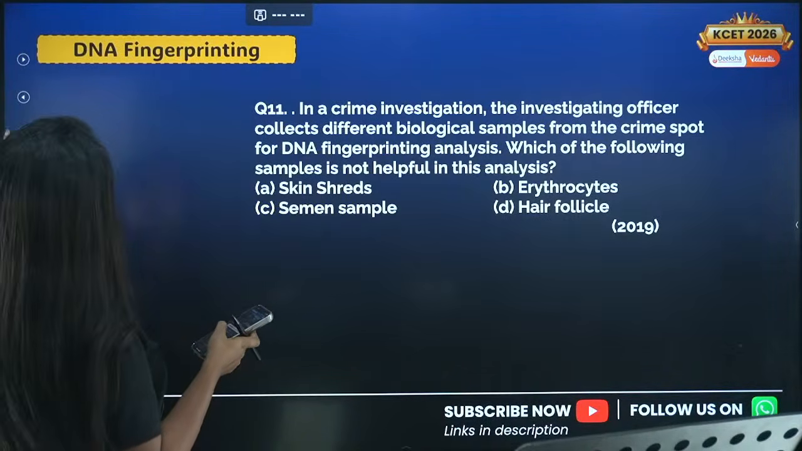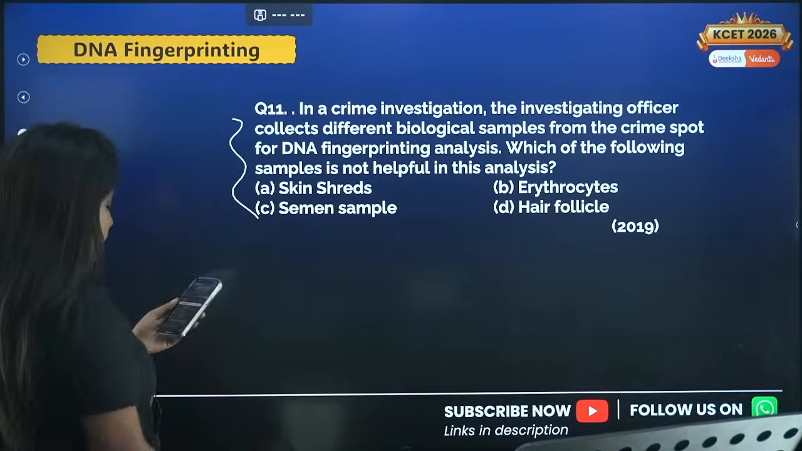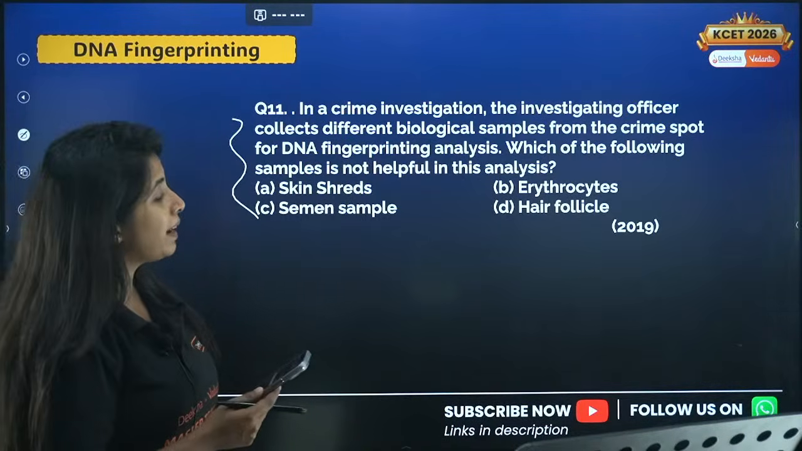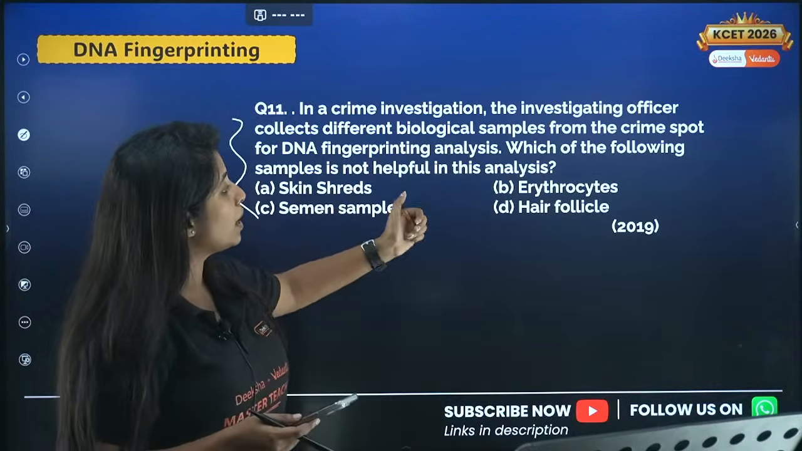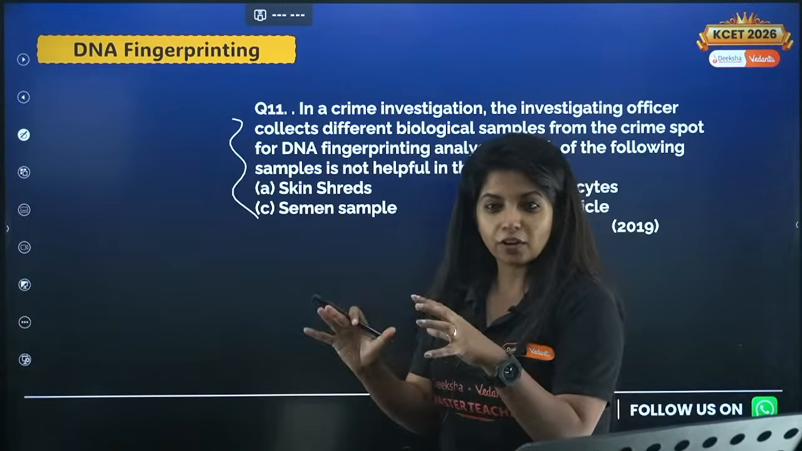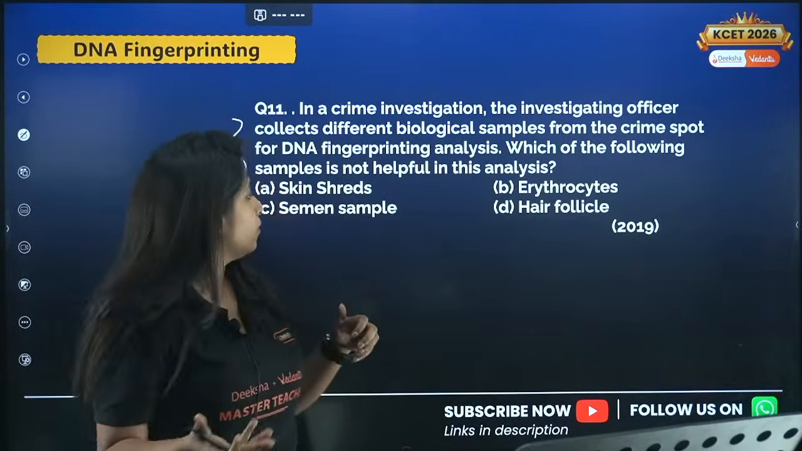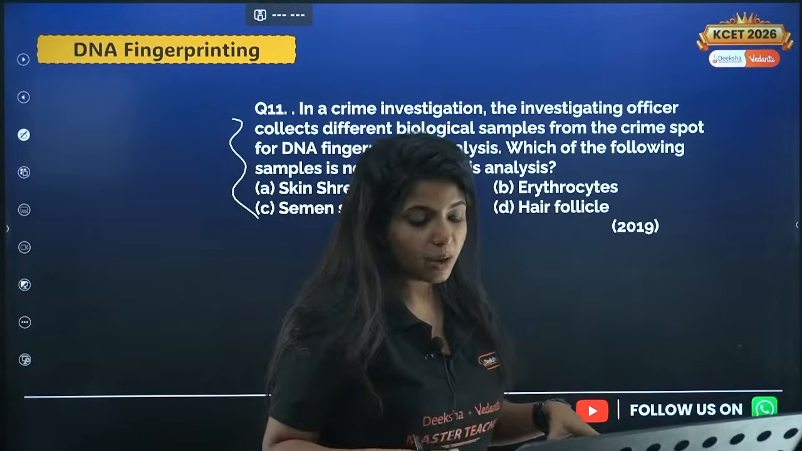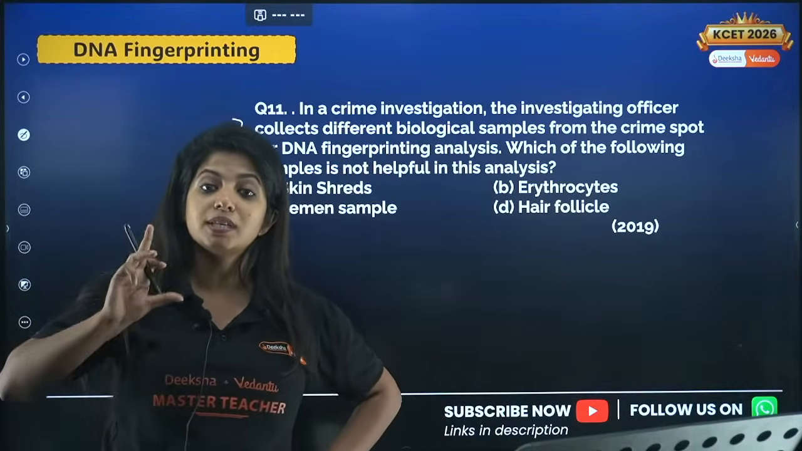Okay, cool. Next, it is related to DNA fingerprinting again. Try this question. It's a very fun question. So in a crime investigation, the investigating officer collects different biological samples from the crime spot for DNA fingerprinting analysis. Which of the following samples is not helpful in this analysis? So you know you are in a crime spot. Some murder or something has happened, okay? And there are so many samples. There are hair follicles, skin shreds, semen sample, erythrocytes, lots of things. But which of them do you think is not going to be helpful for the forensic team for finding out who is the actual killer?